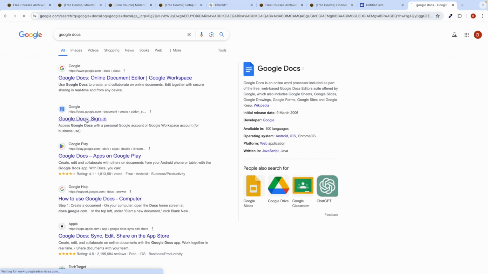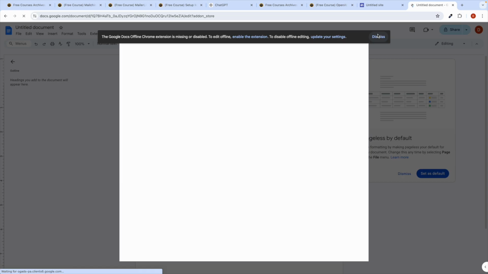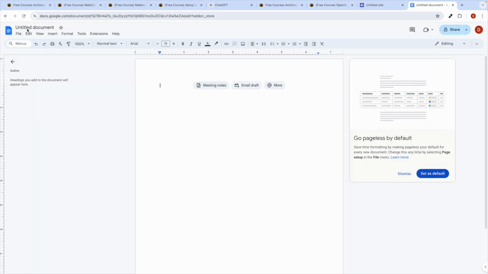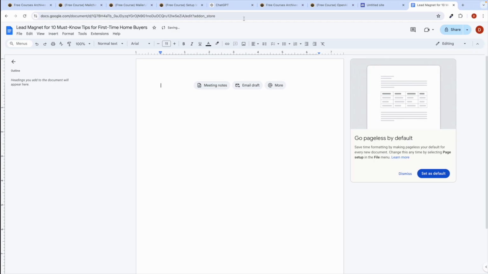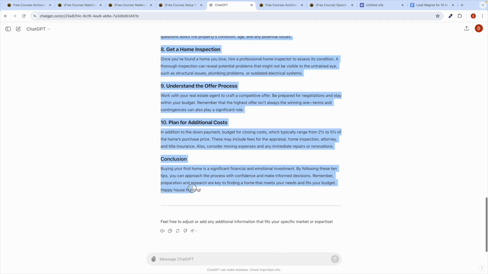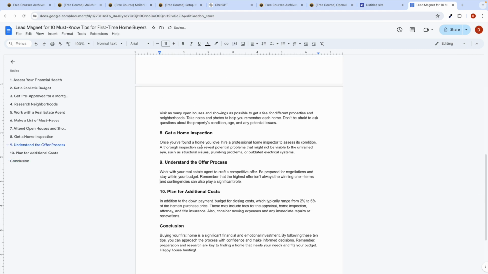I'm showing you all the free methods so that you don't spend any money. Let's say I name it lead magnet, 10 tips. Here you can copy and paste the content. Copy this and paste it over here like this.